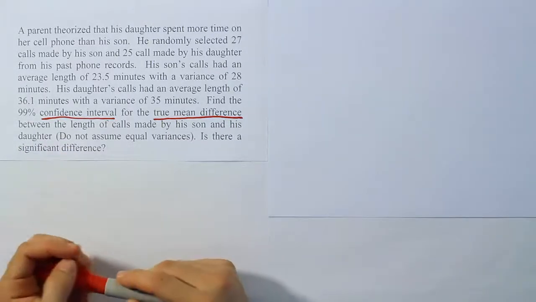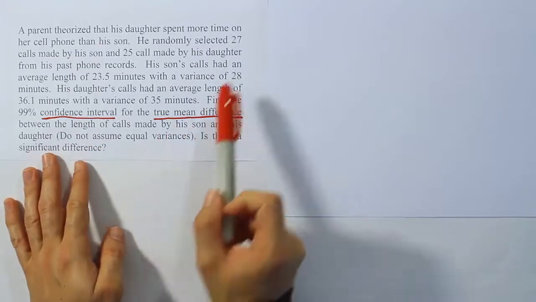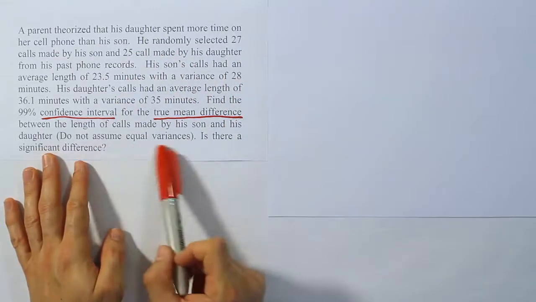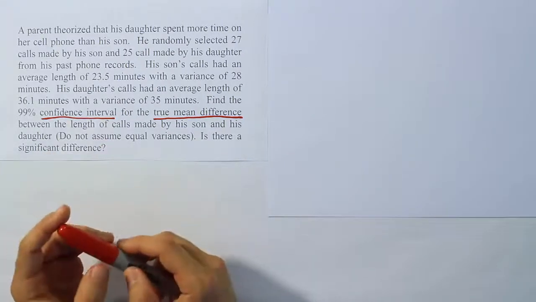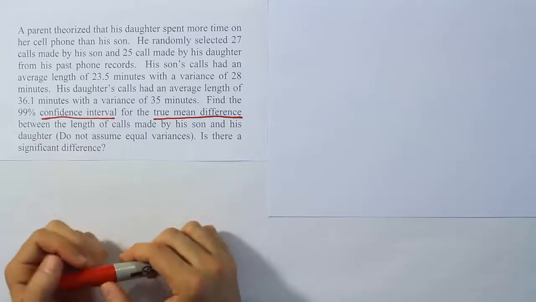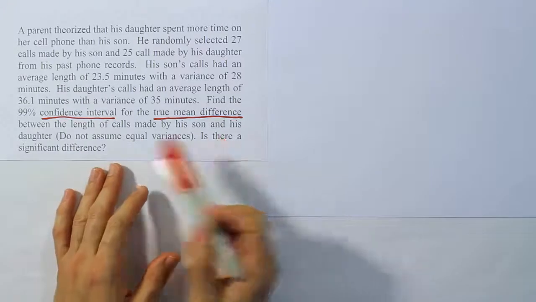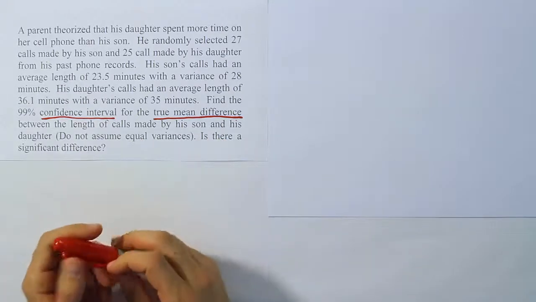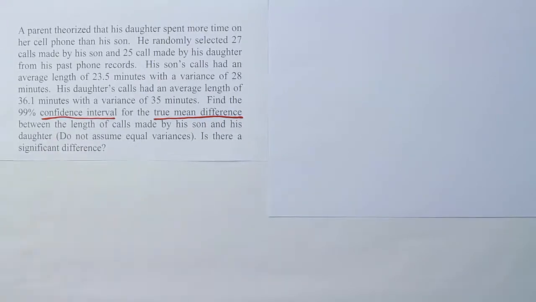The other thing we want to look at here is this line. It says do not assume equal variances. And we notice that the sample sizes are small, but they don't want us to assume equal variances. So at this point, when we have that scenario, we have to approximate the t-distribution, and we have to use a very special formula for the degrees of freedom, which we've used in a previous problem. Then finally they ask us, is there a significant difference between the length of time spent on the phone by his son and his daughter? So let's work out the confidence interval and we'll answer that last question.